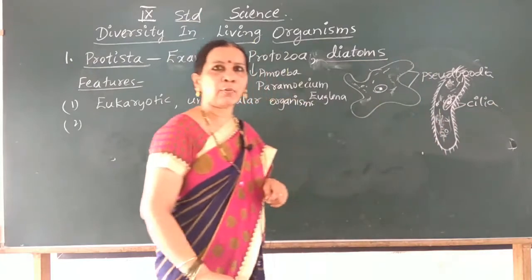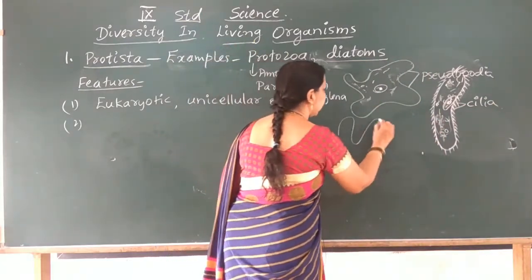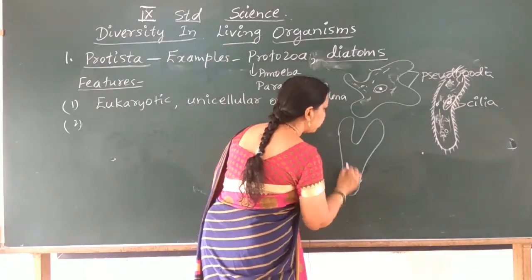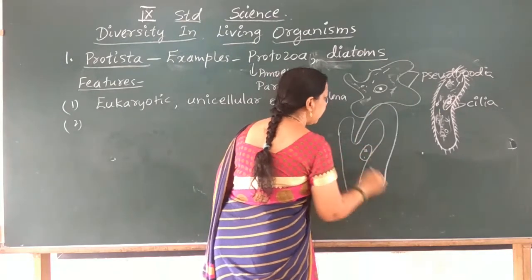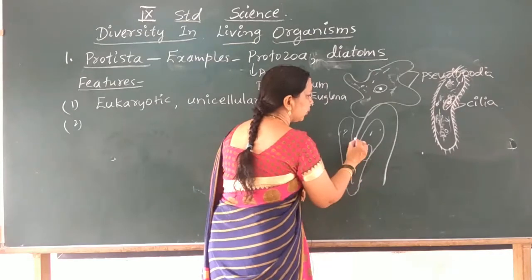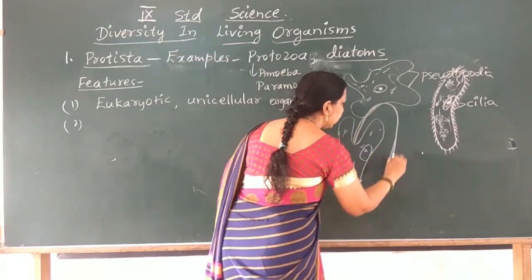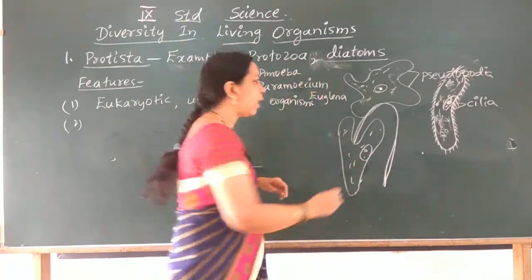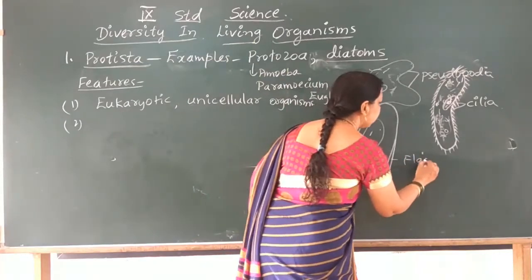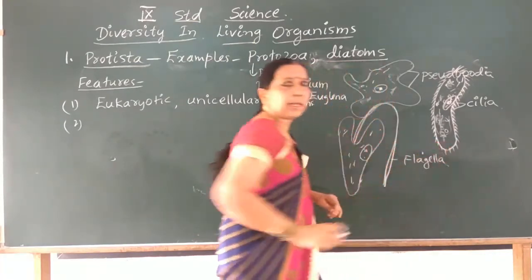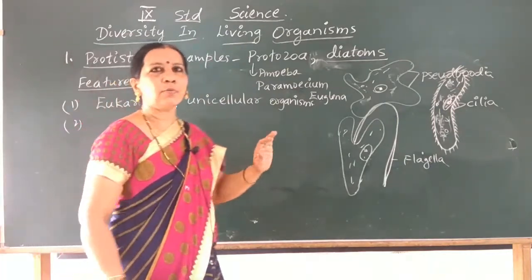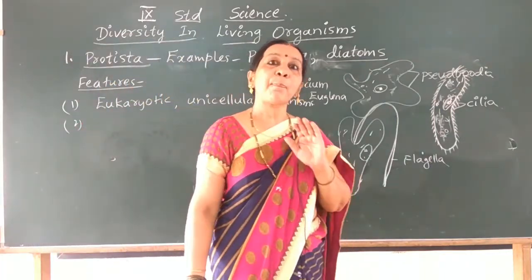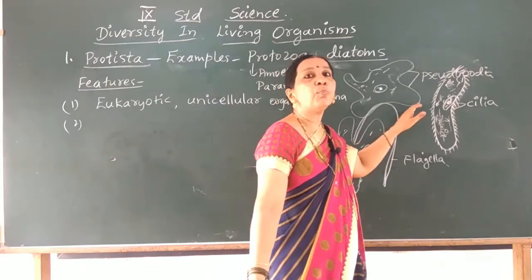Some have whip-like flagella. If you observe Euglena, this is the structure of Euglena, you will see whip-like flagella for locomotion. So the members belonging to the kingdom Protista have some specialized appendages for movement.